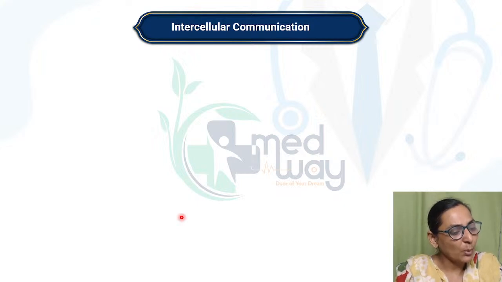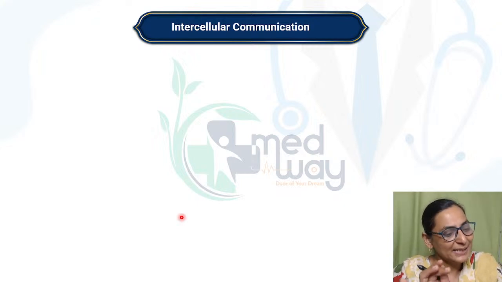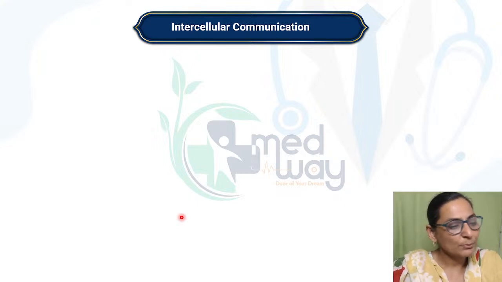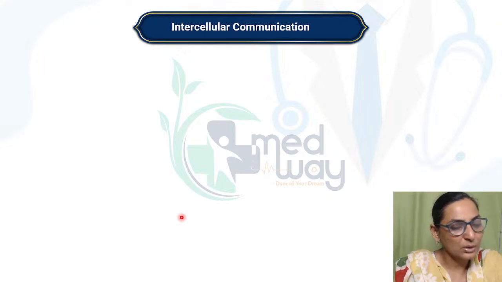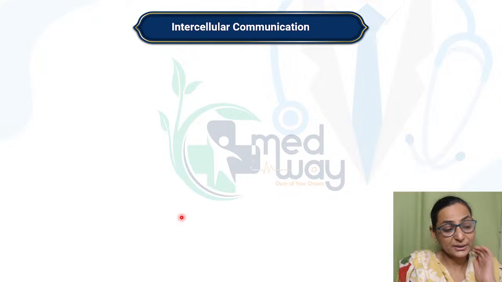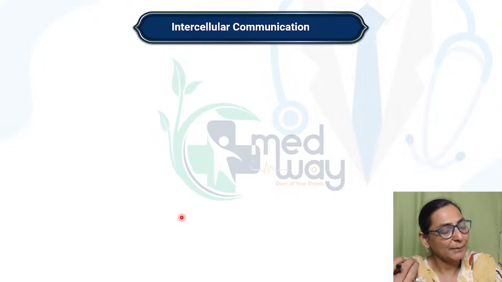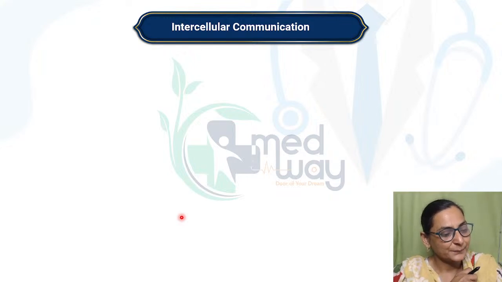A very important example which is associated with paracrine and frequently asked is somatostatin. Somatostatin is very important because it is supposed to be a very important neighboring paracrine inhibitory hormone.